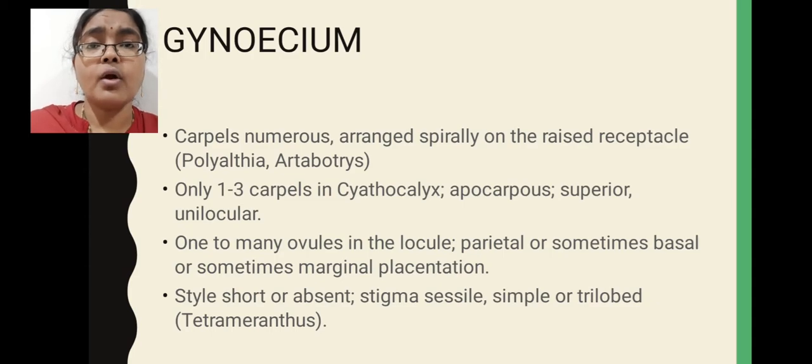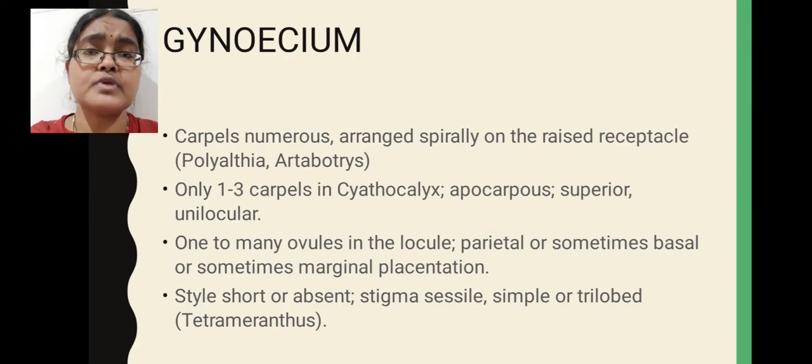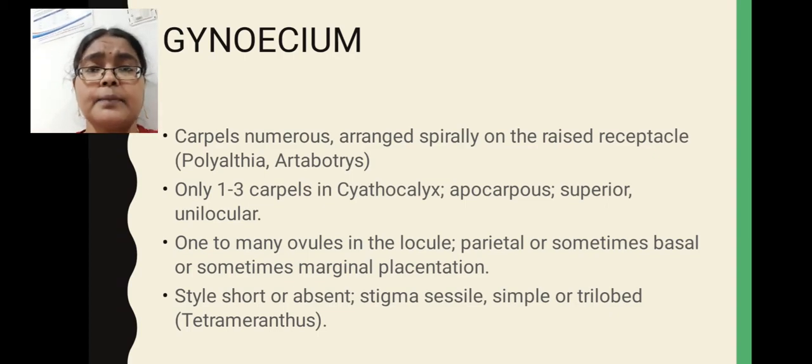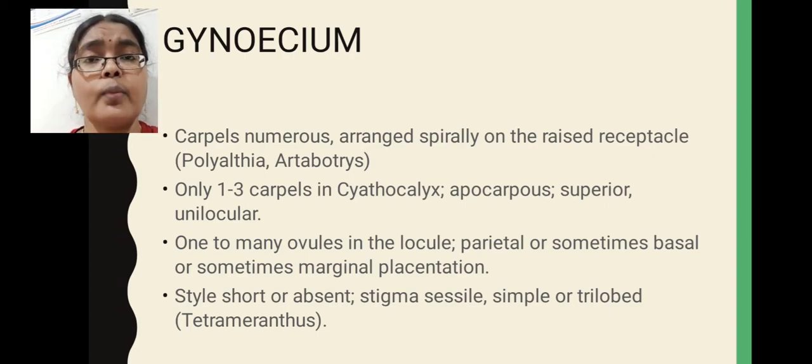Here in one locule, some members possess a single ovule, some members possess many ovules. Here anatropous ovules are present. These ovules may be arranged in parietal placentation, or some members show basal placentation. Here the gynoecium part, if you observe, each carpel consists of 3 important parts: ovary, style and stigmatic regions.